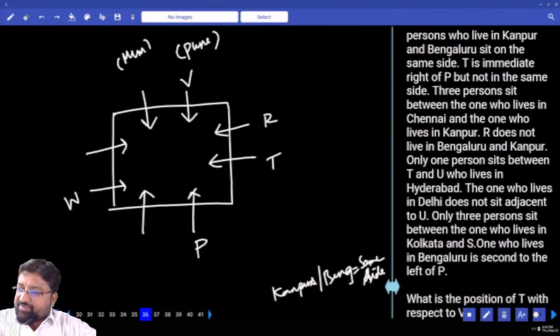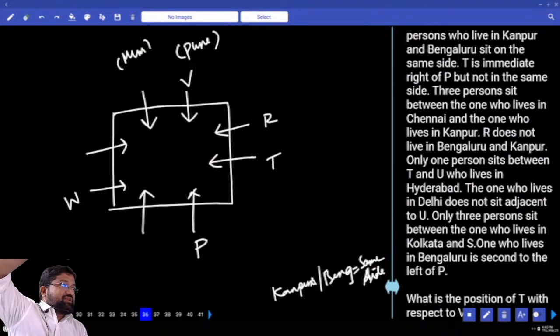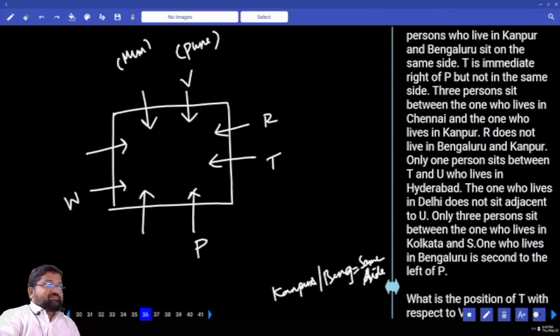Three persons sit between the one who lives in Chennai and the one who lives in Kanpur. 8 people sitting around the circular table, 3 people in between, you think they are opposite. Wrong. 8 people are sitting around the circular table, 3 people in between and opposite. 8 people sitting around the square table, one along each side, one in the corner, then they are opposite. And 2 along each side, 3 people in between, then they are not opposite. Understood? Who did he talk about?